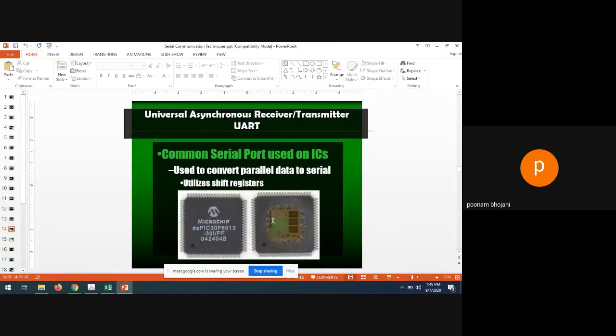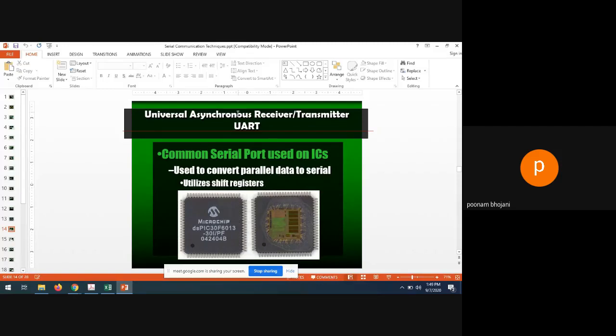Now, universal asynchronous receiver transmitter, UART, is a protocol which is followed by serial port communication. Whenever you are using serial communication, one of the protocols used is UART. The common serial port used on the ICs is used to convert parallel data to serial, and it utilizes a shift register.